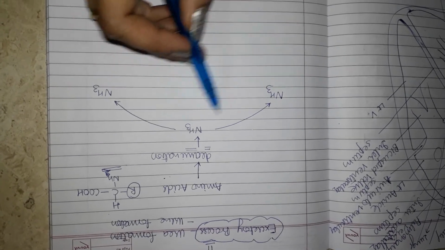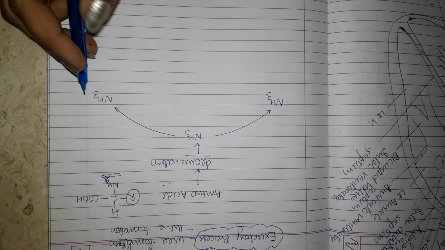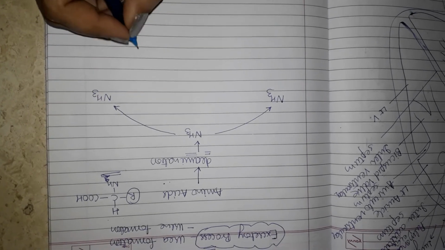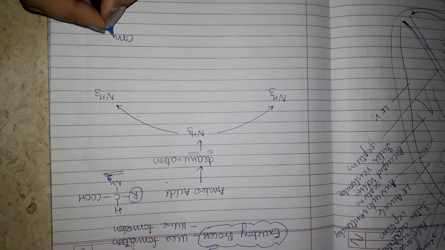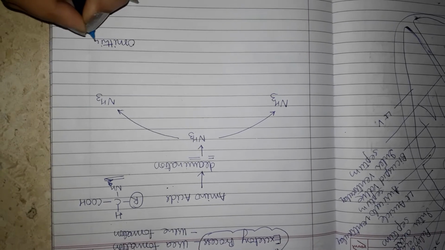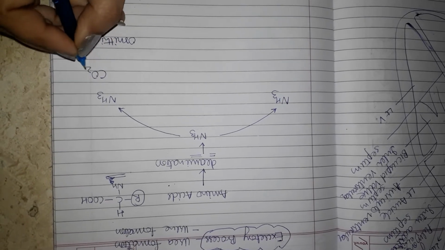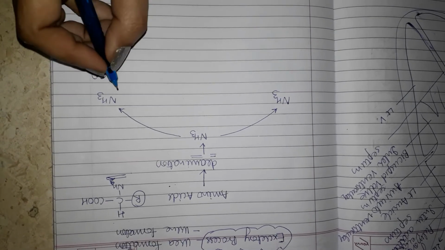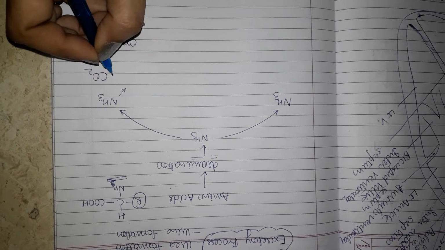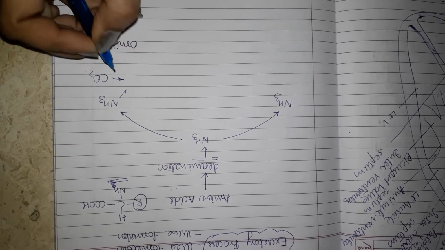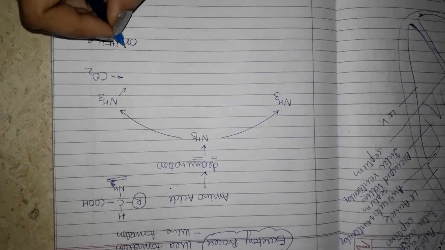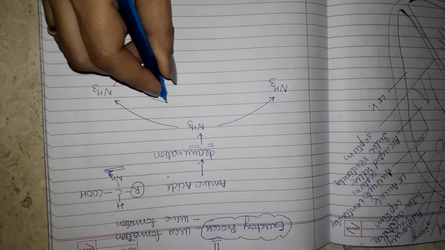Now this ammonia combines with ornithine and carbon dioxide, which is released as a result of metabolic activities in the body tissues. Let us see.